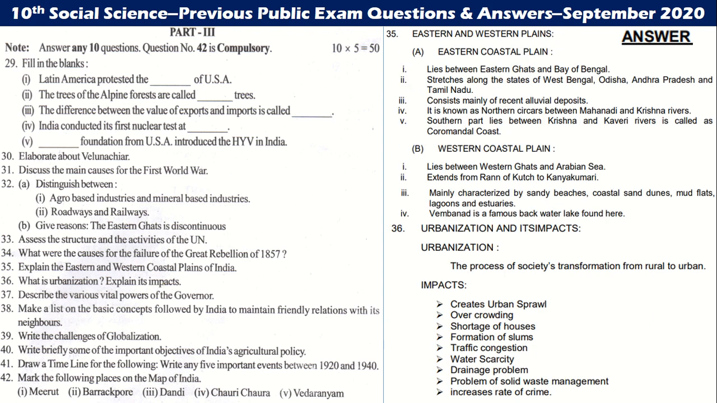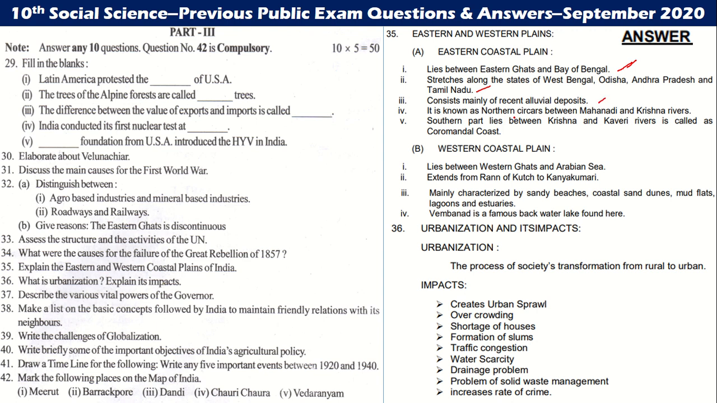Let us go to the 35th question. The Eastern and Western coastal plains lie between the Eastern Ghats and Western Ghats and the Bay of Bengal, and stretch along the states of West Bengal, Odisha, Andhra Pradesh and Tamil Nadu, consisting mainly of recent alluvial deposits.